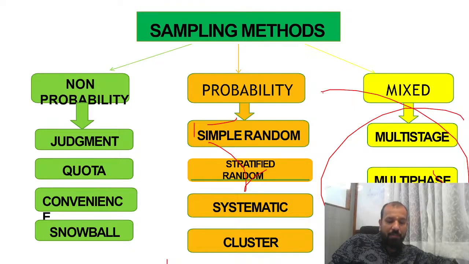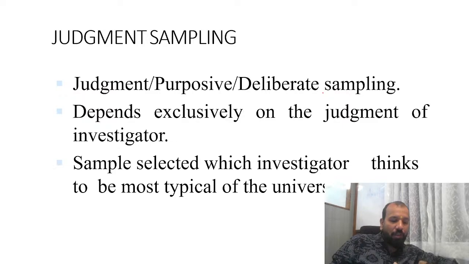So we have certain methods of probability sampling and certain methods of non-probability sampling. Got it? We are starting with non-probability sampling. First is judgmental or purposive sampling, or deliberate sampling. It depends exclusively on the judgment of the investigator.